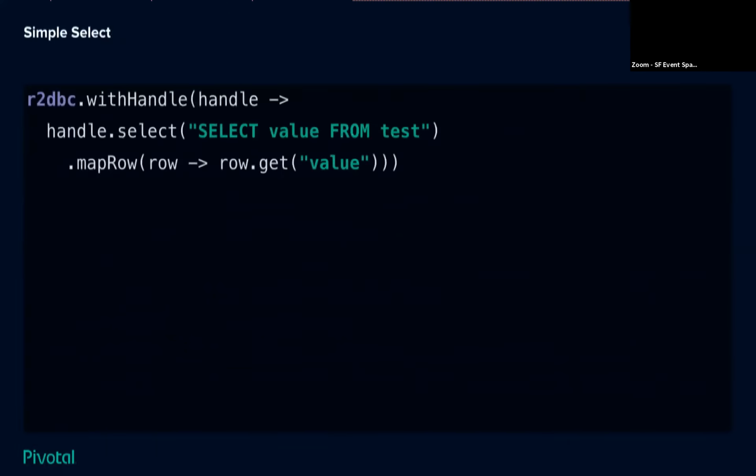My implementation is a reference implementation client called JDBC client that's checked into a repo in the same organization. We've got this thing called with handle. You'll find that this looks a lot like JDBI, which is where I took the inspiration from. We can call a select, and we can map the output of that row. Even that's simpler because we don't have this row metadata. Certainly you may need the row metadata, and there's an API that'll give it to you, but most people know what their database schema was supposed to look like. They don't actually need to inspect any of the metadata. They know value is going to return an integer. They can say row.get and know they'll get a flux full of integers.